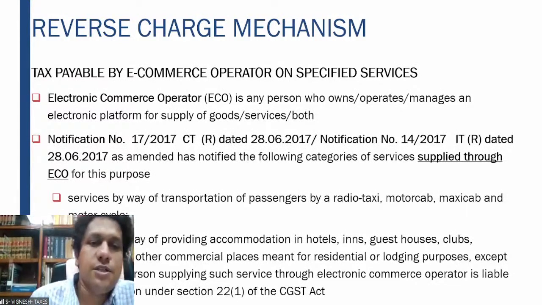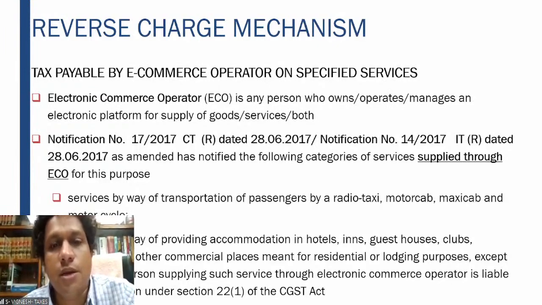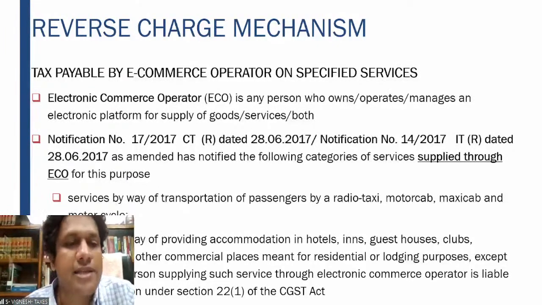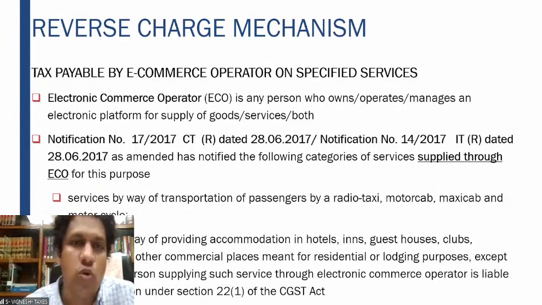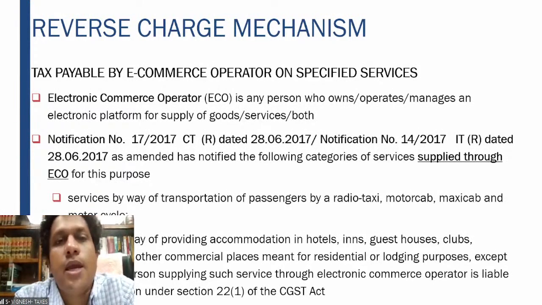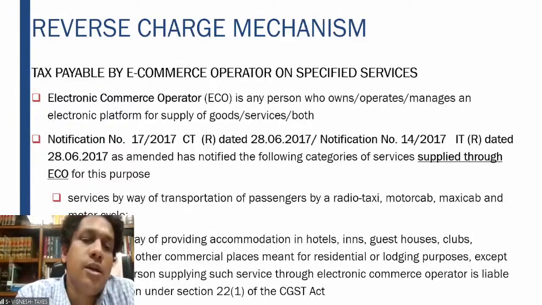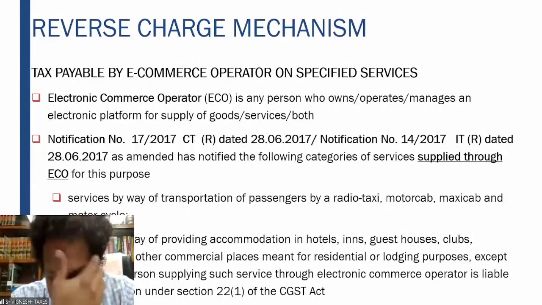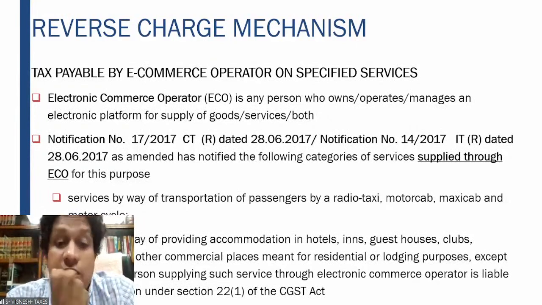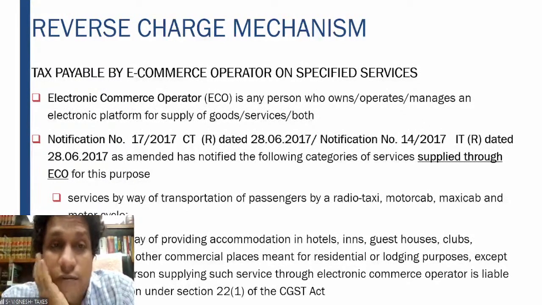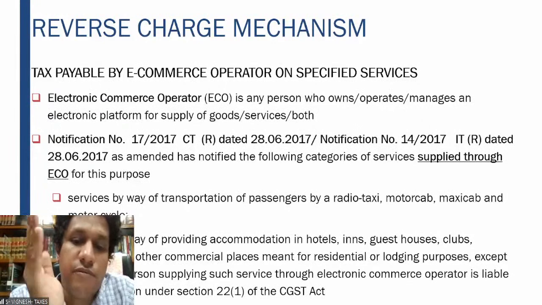First one is services by way of transportation of passengers by a radio taxi, motor cab, maxi cab, motorcycle, etc., which is nothing but Uber or Ola. Any transport of passengers happening through the electronic commerce operator, the operator has the responsibility of collecting and discharging the GST. Second one, services by way of providing accommodation in hotels, inns, guest house, clubs, campsite, etc. for residential lodging purposes, except when the person supplying such service through the e-commerce operator is liable for registration under 22 subsection 1 of the CGST Act.